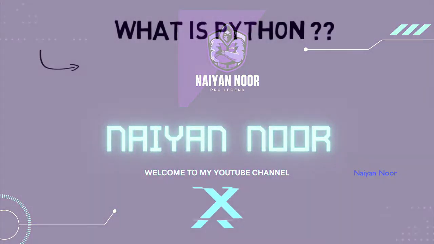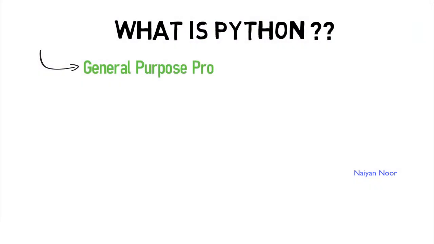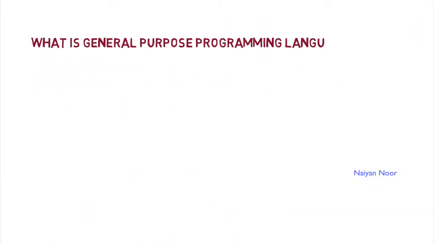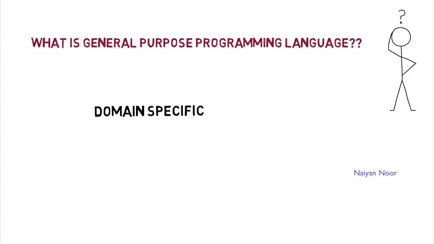What is Python? Python is a general purpose programming language. So what is a general purpose programming language? There are some languages which are domain specific. Let's say for example SQL or structured query language. SQL is used only to query the databases. Or JavaScript, which is used only in the client-side scripting in the browsers.